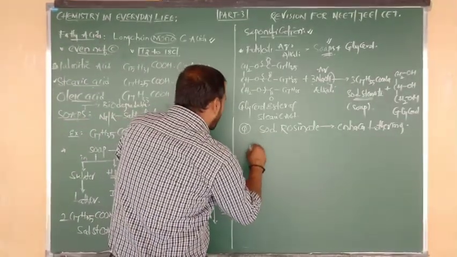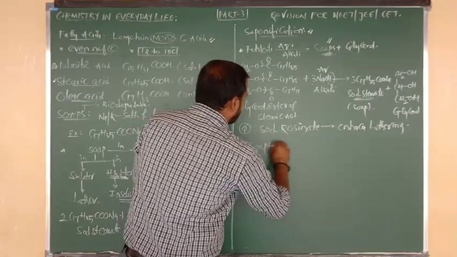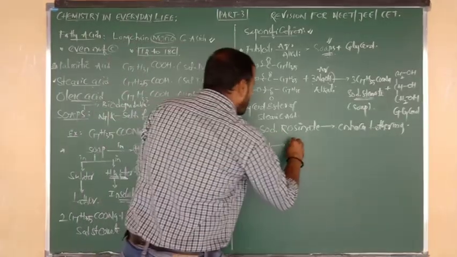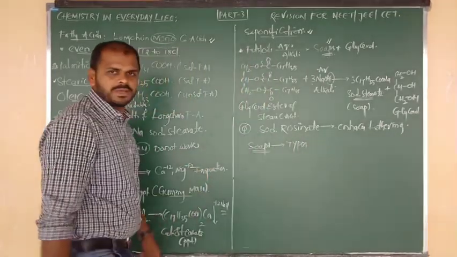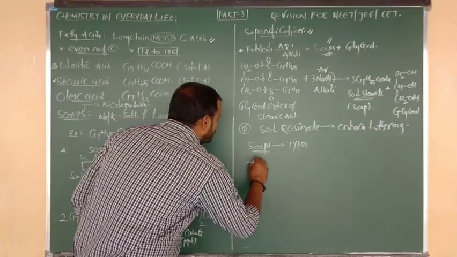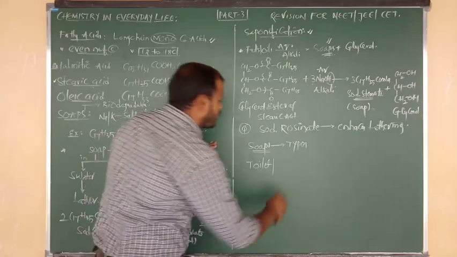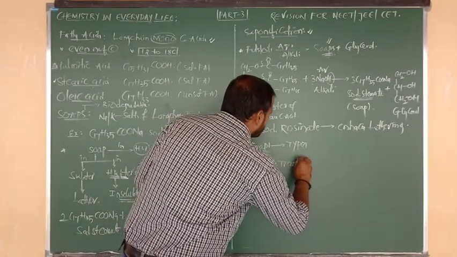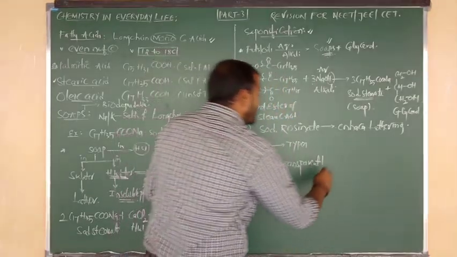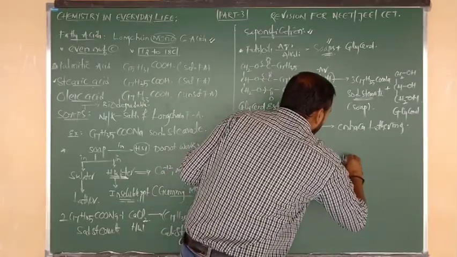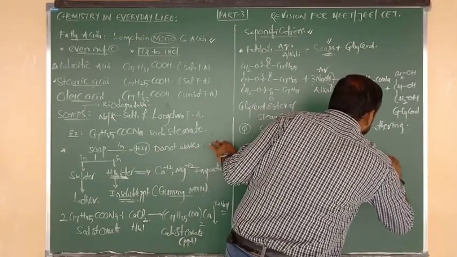So next, I want to say that soaps are available in so many types. Around 4 to 5 types of soaps are there. So types of soaps: generally we can see around 4 to 5 types. One is toilet soaps, one more is transparent soaps, one more is medicated soaps, and one more is laundry soaps.